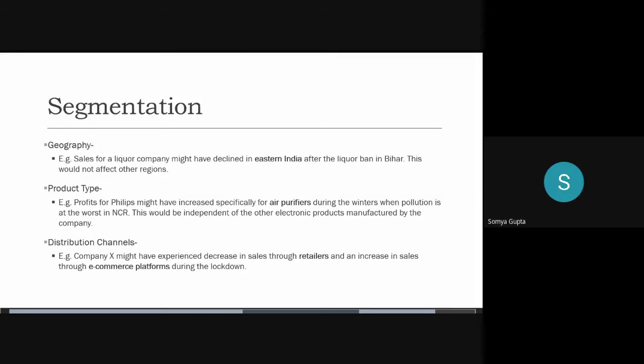Yeah, there's another question, Soumya. Segmentation might also consider change in customer preferences, entry of a new competitor. Entry of a new competitor would not exactly come in segmentation. That would lie in value chain, I think. And change in customer preferences also I would classify in value chain, not in segmentation.